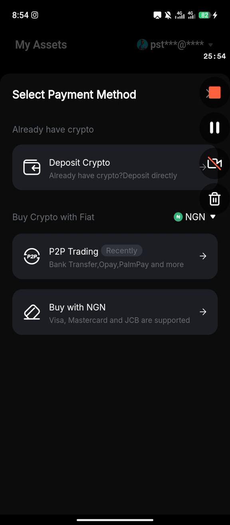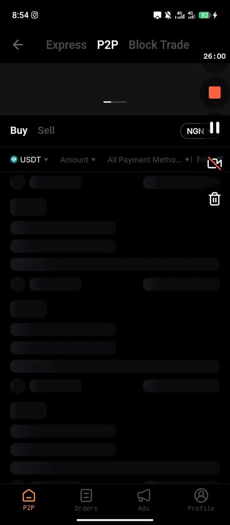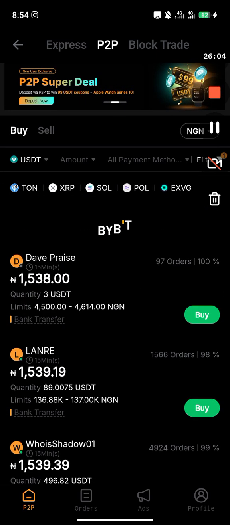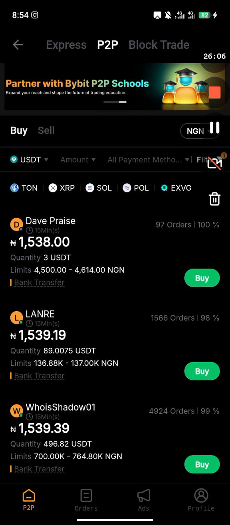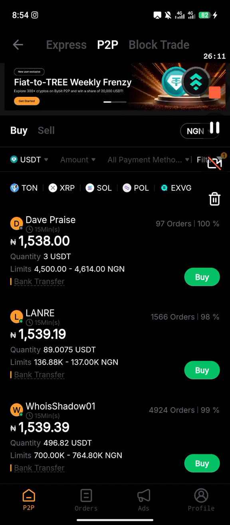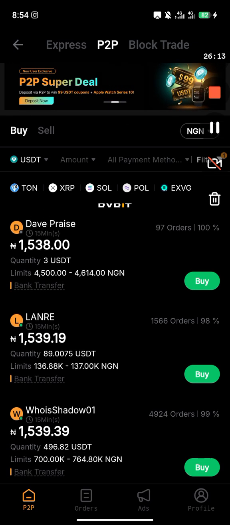Another way in which you can deposit is P2P trading. This is where you buy, and this is where you also sell. You can even offer yourself to be a vendor. You come to Express or Block Trade, but you come to P2P, just as you want to buy.